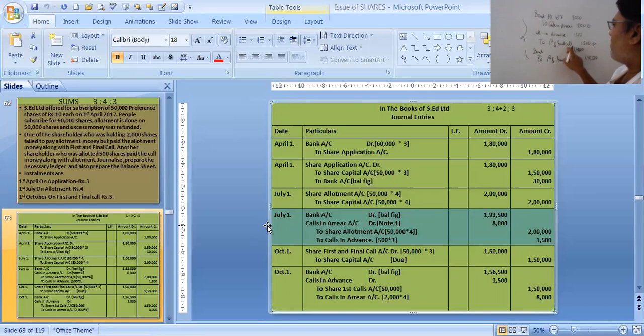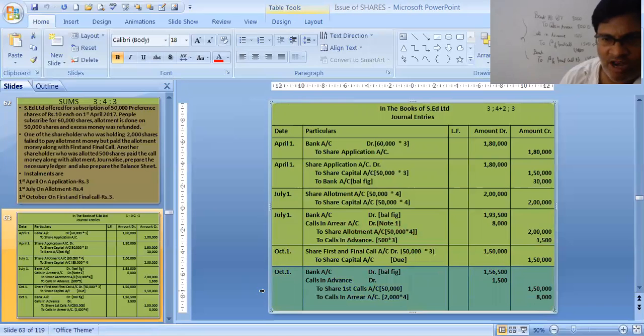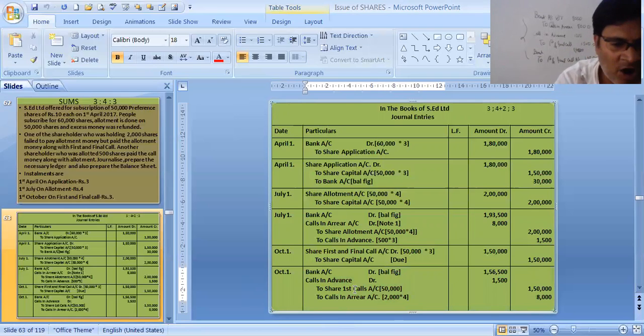1,48,500 and 1,500 make 1,50,000. See in the sum, the solution is given over here, 1,50,000, first and final call. How much debit? That much credit. First and final call, how much debit? That much credit. We have done that.